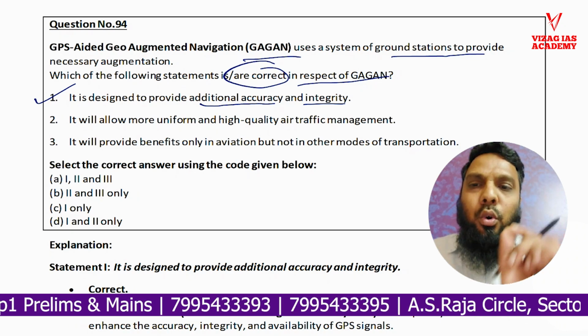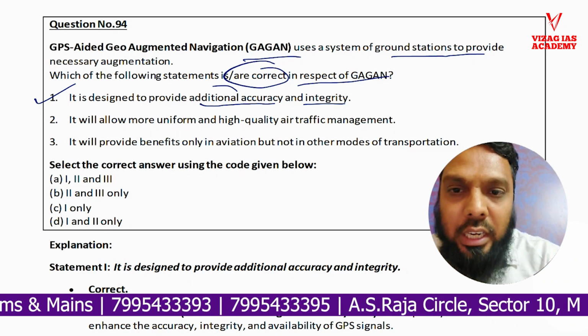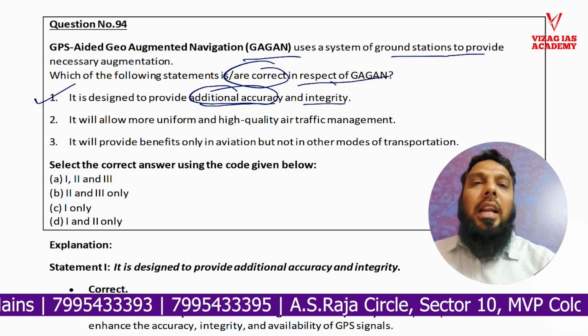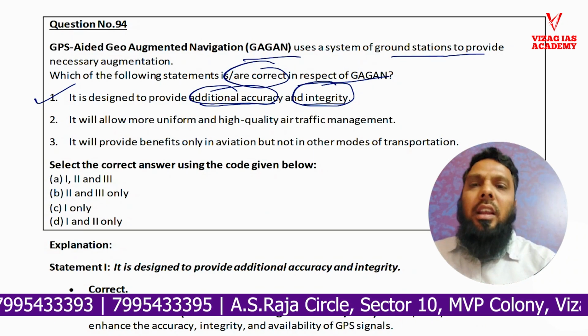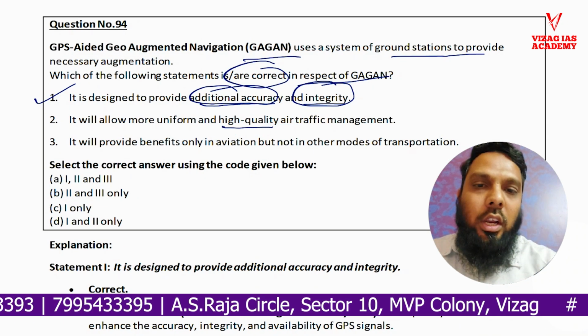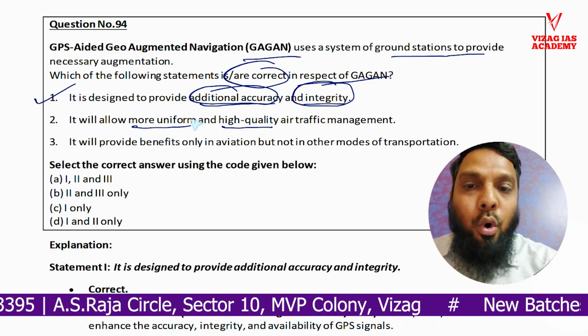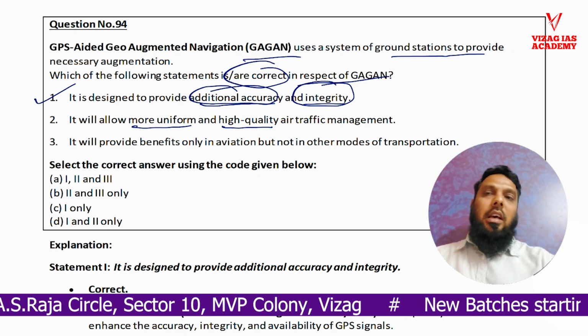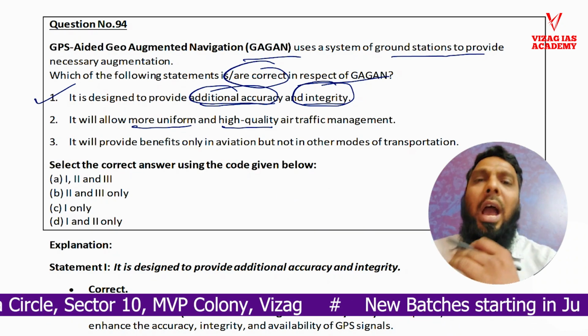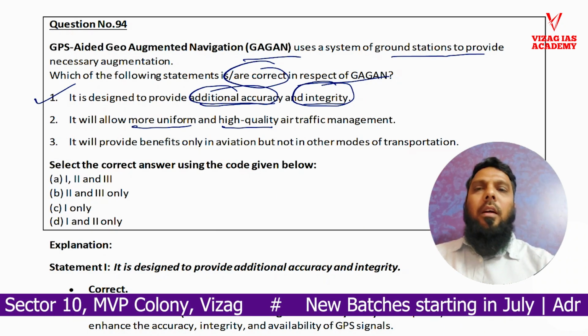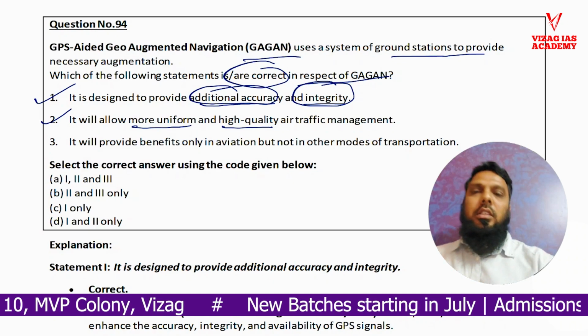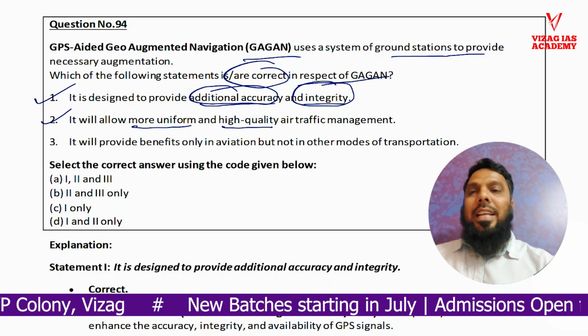Now see, once you know that statement 1 is correct, meaning additional accuracy is given, additional integrity is given, then definitely it will be high quality, right? In comparison, definitely it will be high quality and more uniform when compared to GPS, right? So statement 2, if you have the idea of statement 1, definitely you can also mark statement 2 as right. Now what is statement 3?